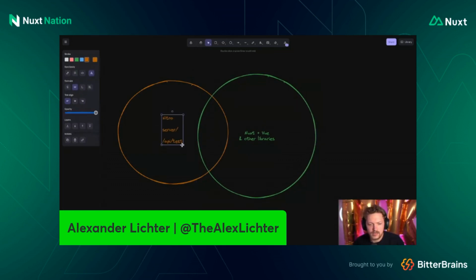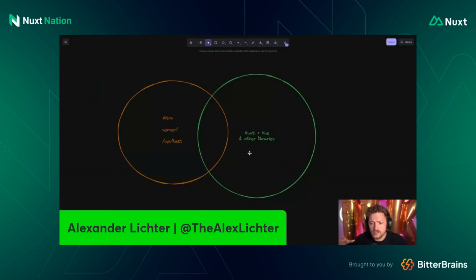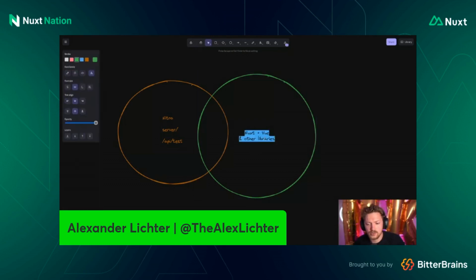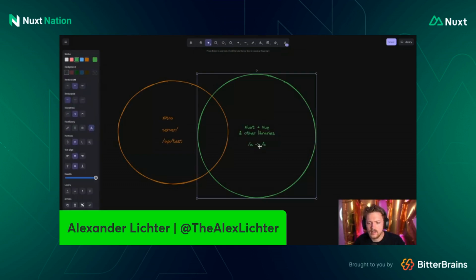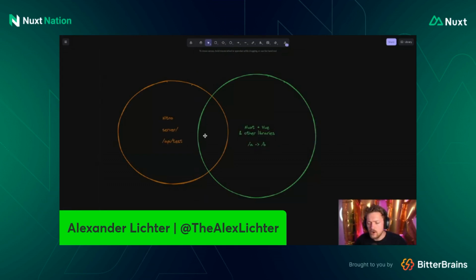Nitro will respond, right? Whatever you set up for your API test will say, okay, I'll give some data back, and we'll do this in a second. On the other hand, when you boot up your Nuxt application and go from /A to /B, the client navigation, that's a good case. That's all Nuxt and Vue, right? There's no Nitro involved. Maybe we fetch an API part that then hits Nitro, of course. So we maybe do this inside here. But that's that.